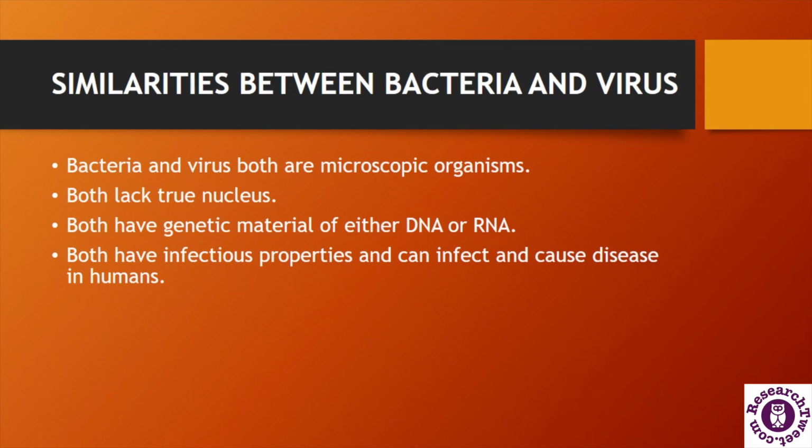The genetic material of bacteria remains in the cytoplasm and the virus has an outermost covering, the capsid, but both don't have a nucleus. The bacteria and virus have genetic material of either DNA, called deoxyribonucleic acid, or sometimes RNA, called ribonucleic acid. And both the bacteria and viruses have infectious properties. Both can act as a pathogen for different diseases and cause different types of bacterial as well as viral infections in humans as well as in other higher animals.